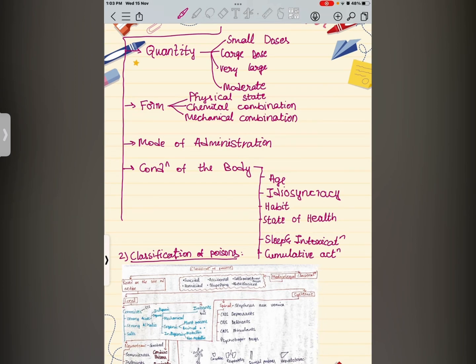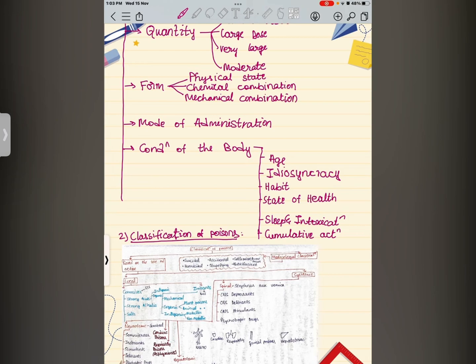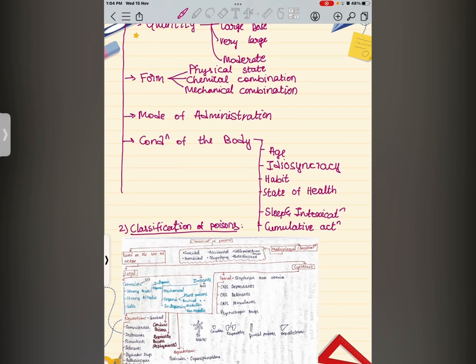State of health. How state of health affects the mode of action of poison. A healthy person tolerates better than a diseased one. An ordinary safe dose can cause death in a person suffering from a chronic disease, which means if there are two persons, A and B, A is suffering from a chronic disease such as diabetes and B is a healthy person, a drug in an ordinary dose such as 250 mg, when given to a healthy person, does not cause any symptoms, but when given to a diabetic person, it may cause symptoms and may even cause death.